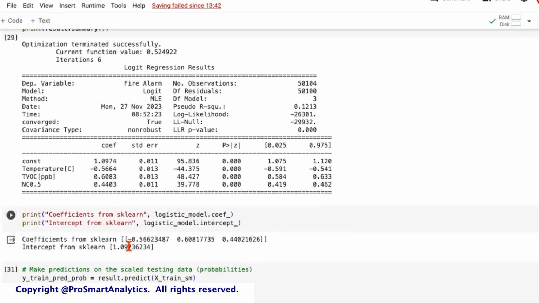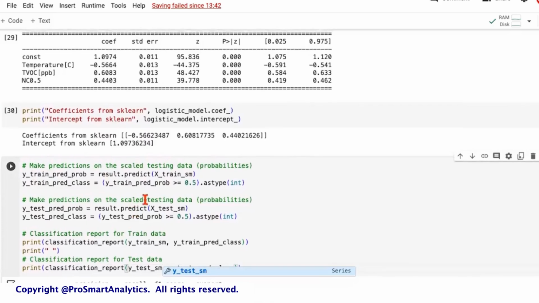For example, the intercept here is 1.097, and in case of scikit-learn also it was 1.097. The coefficient of the first variable, temperature, is negative 0.5664. It's again pretty close, negative 0.5662. The coefficient of the second variable is 0.6082 in case of scikit-learn. In case of stats model, it's 0.6083. The third variable is 0.440, and this is again nearly the same. So there's a slight difference in the calculations, in the way they approach regularization and the other workings of both the libraries. But if you see, the results are fairly comparable.